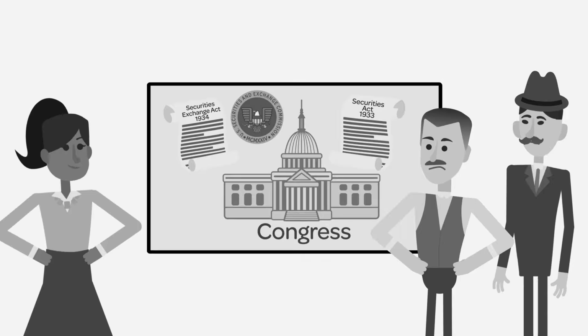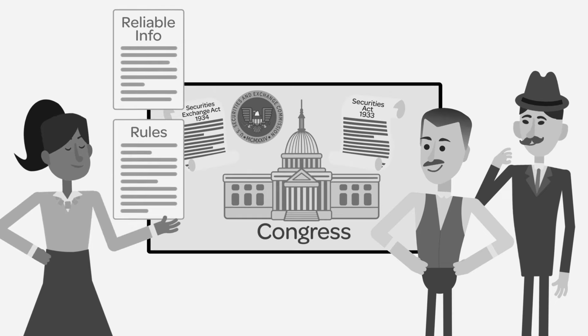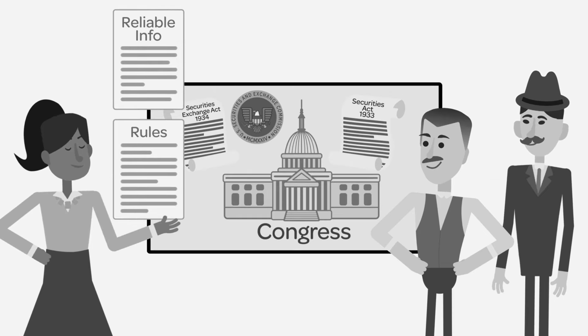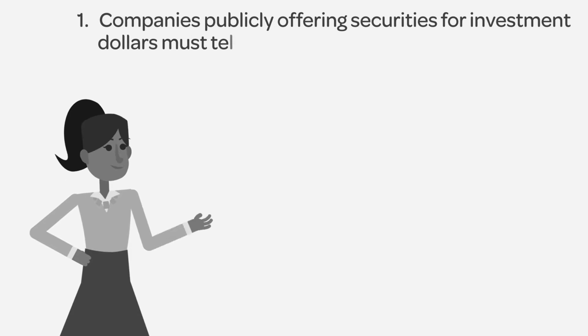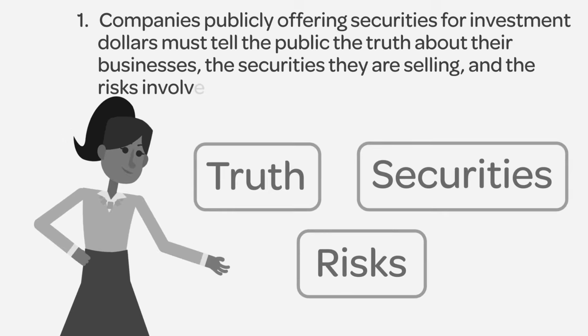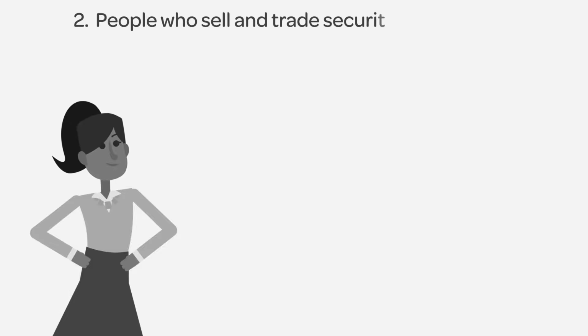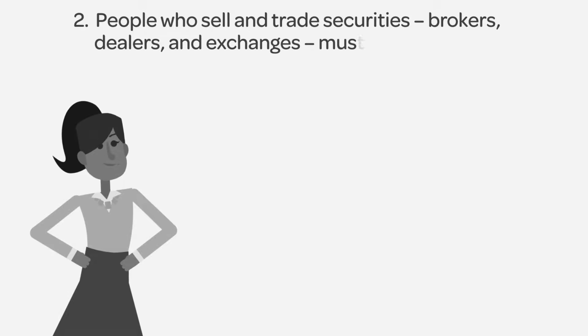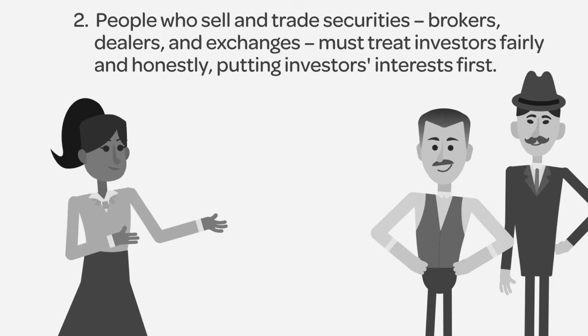This law, together with the Securities Exchange Act of 1934, which created the SEC, was designed to restore investor confidence in our capital markets by providing investors and the markets with more reliable information and clear rules of honest dealing. The main purpose of these laws can be reduced to two common sense notions. Companies publicly offering securities for investment dollars must tell the public the truth about their business, the securities they are selling, and the risk involved in investing. People who sell and trade securities, brokers, dealers, and exchanges, must treat investors fairly and honestly, putting investors' interests first.